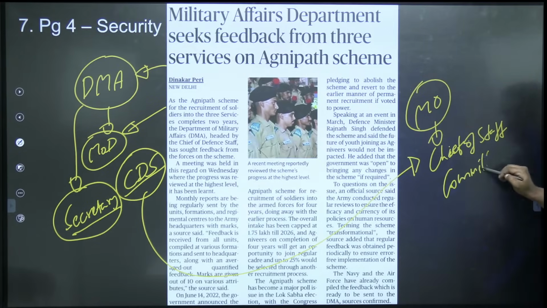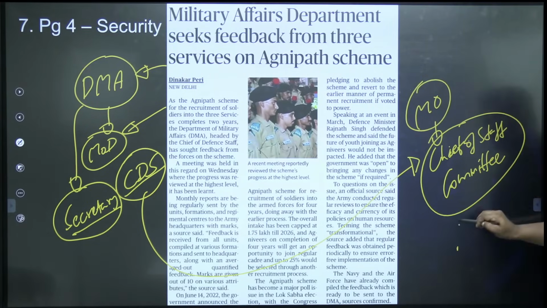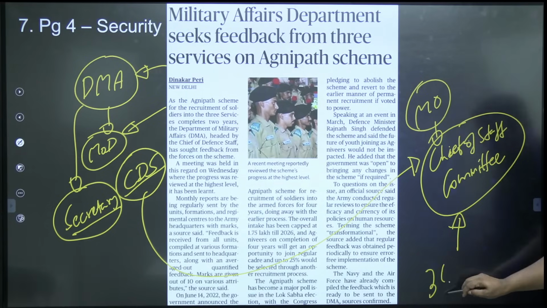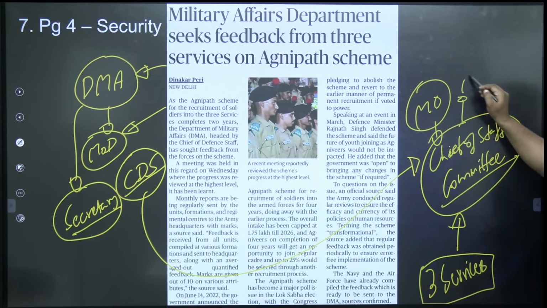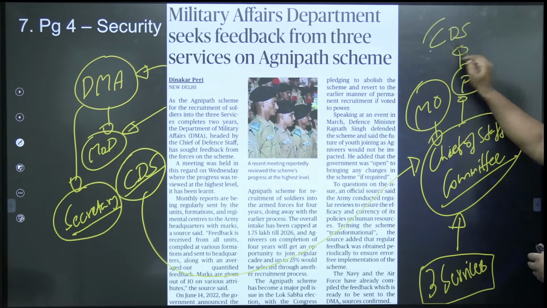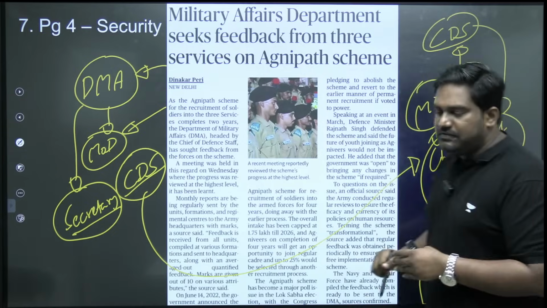The Chief of Staff Committee basically brings together the 3 service chiefs, the Army Chief, the Navy Chief and the Air Force Chief. They come together under the Chief of Staff Committee. So now a permanent chairman has been appointed, that is the CDS, the Chief of Defence Staff.